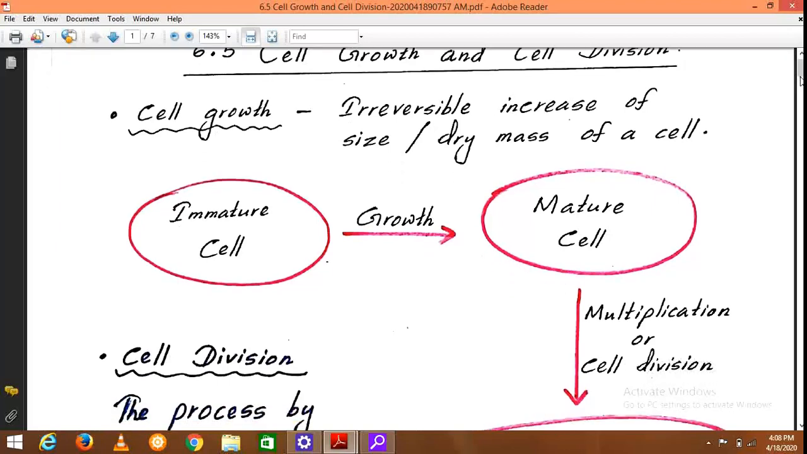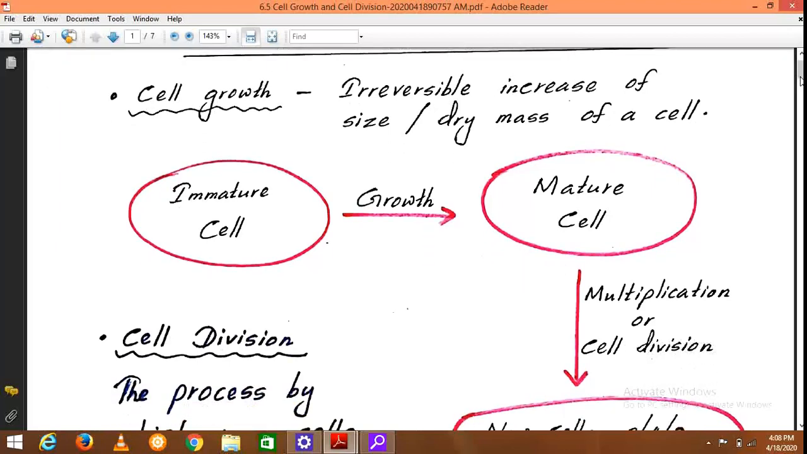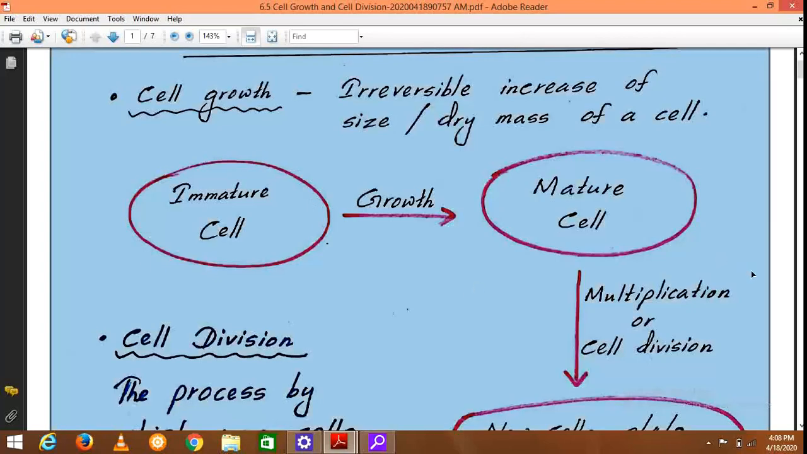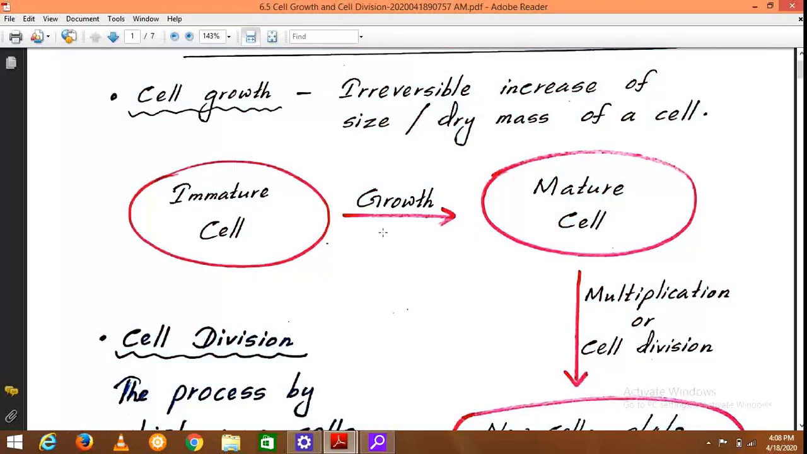Then, how this cell growth takes place: an immature cell occurs, and that immature cell undergoes this growth and becomes a mature cell. Then once it has become a mature cell, the next step takes place, that is cell division.